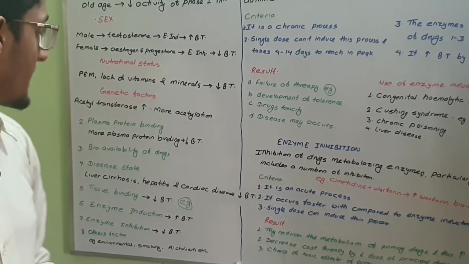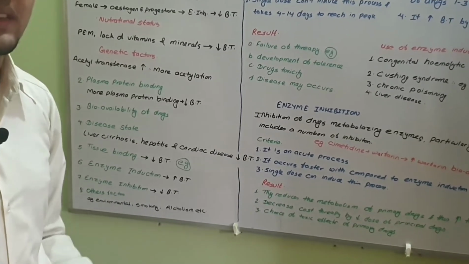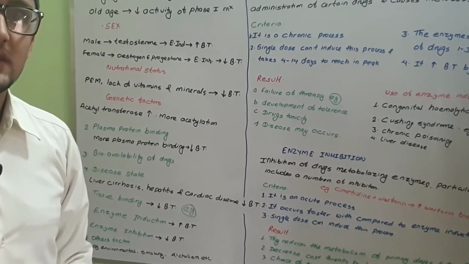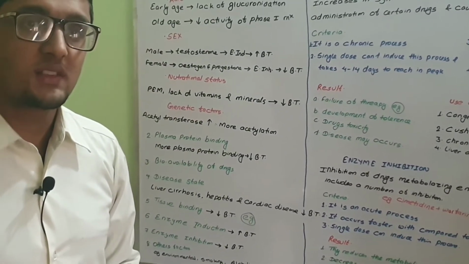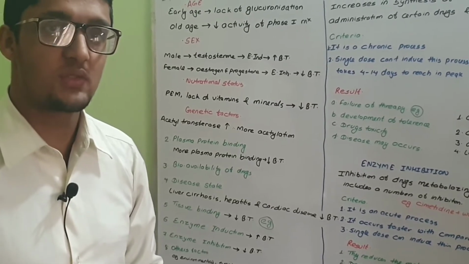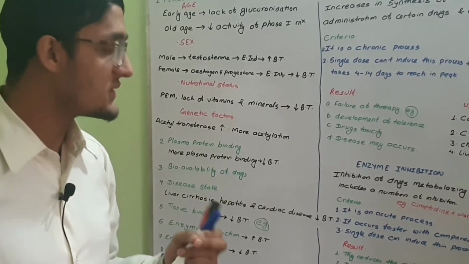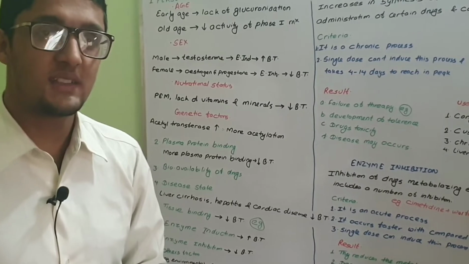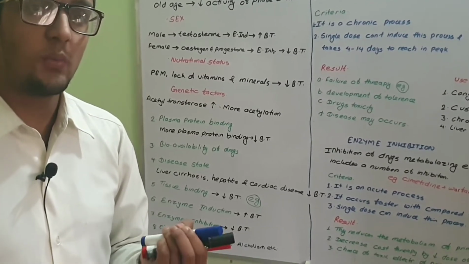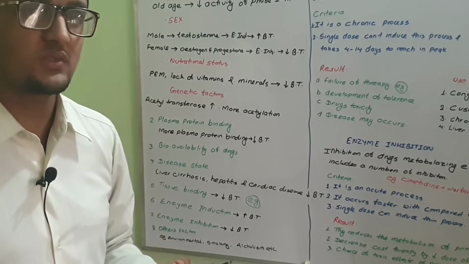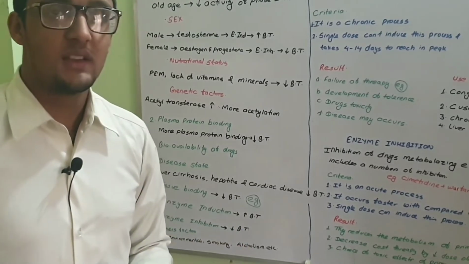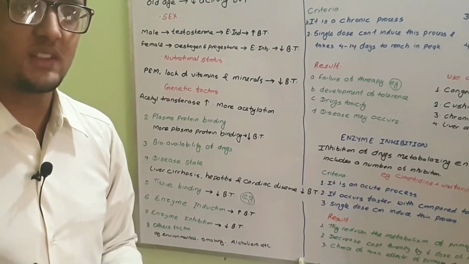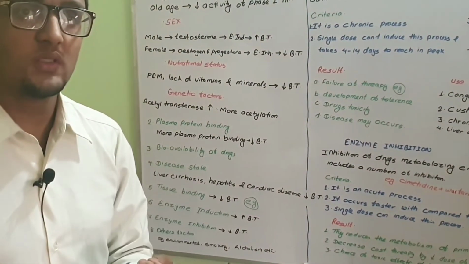Other factors include environmental factors, smoking and alcoholism. Environmental factors: at high altitudes the synthesis of microsomal enzymes decreases, so there is a decrease in biotransformation or metabolism of a drug, whereas in urban areas there is production of more microsomal enzymes and more biotransformation occurs. Smoking stimulates microsomal enzyme synthesis, so more biotransformation occurs.